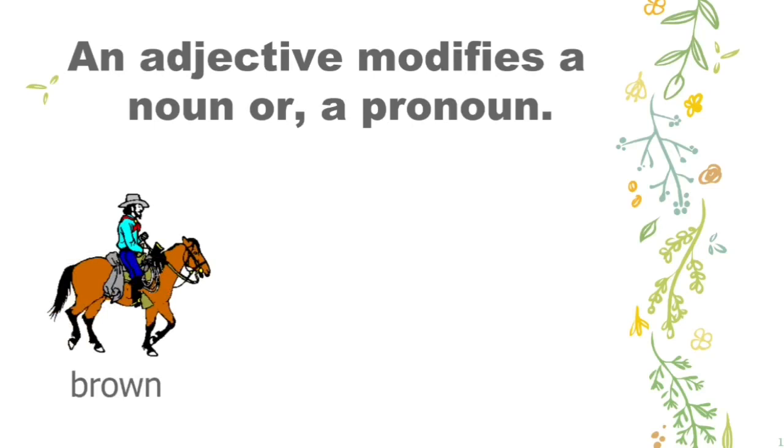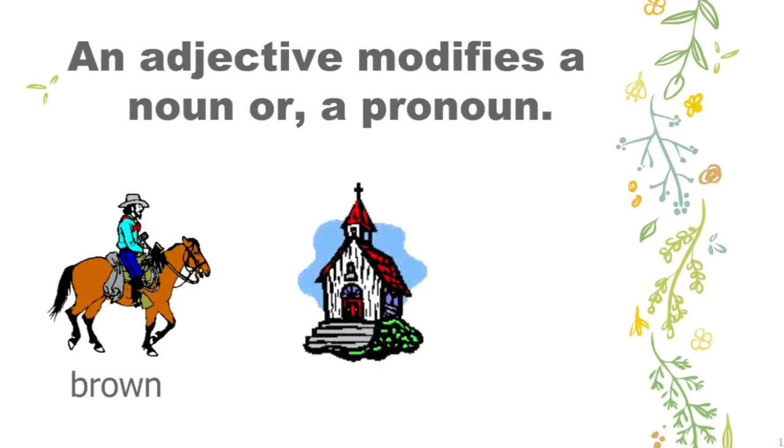See, brown. The horse is brown in color, isn't it? So here, this word brown is an adjective because it is talking about the horse. And the word horse is the naming word. Again, tall. The church is tall. Here I am talking about this church. It is tall.